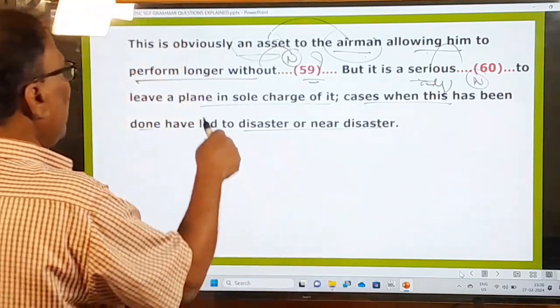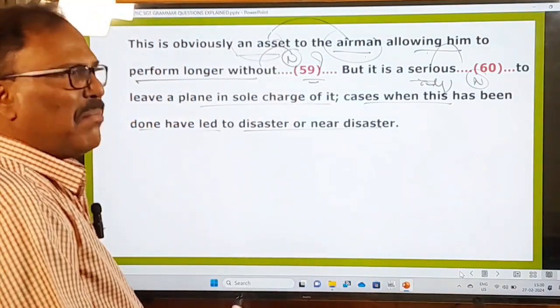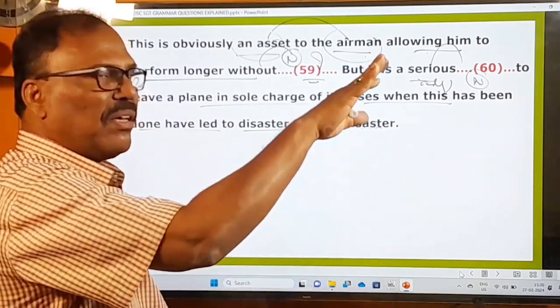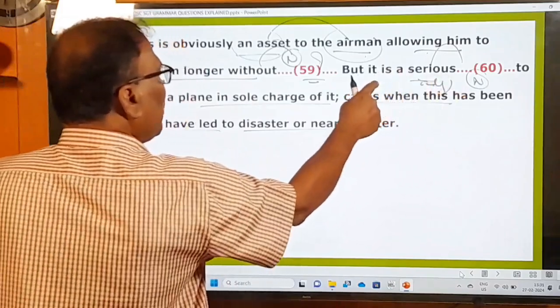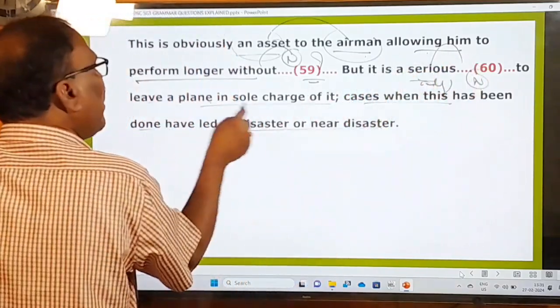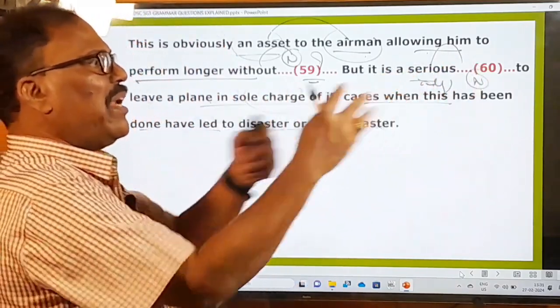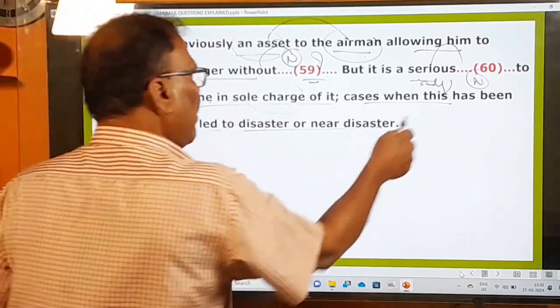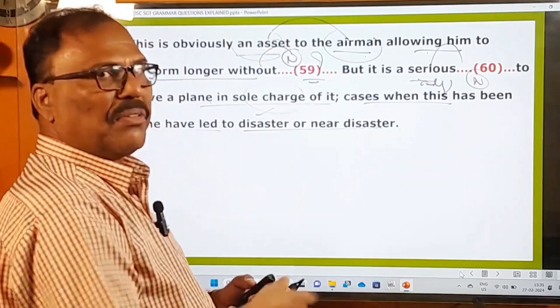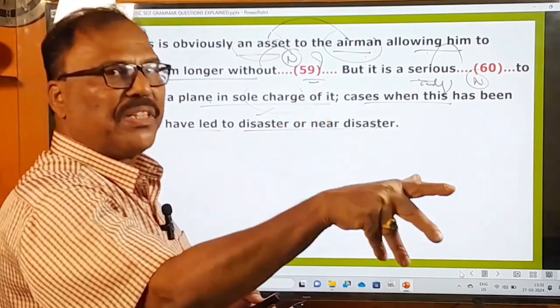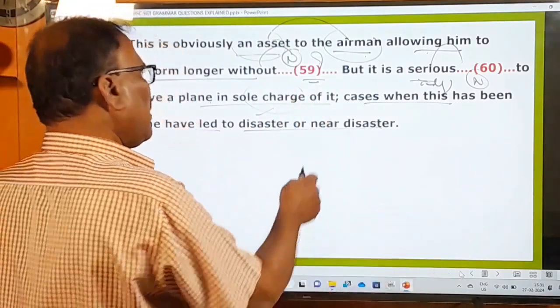In the same way here, what is that? Automatic piloting means the pilot will sit in the seat and it will be going without his steering and doing all that. Sometimes what happens, it is a serious dash to leave a plane in sole charge of it. If you just leave the plane and keep quiet, it will be a dangerous thing. When this has been done, it has led to disaster. If that is the case, a plane might meet with an accident. That is the near disaster.